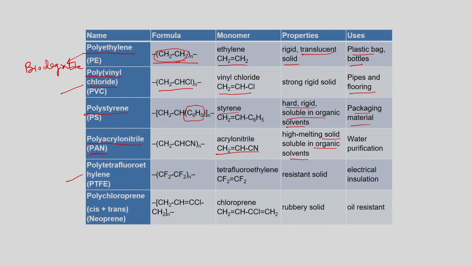Then PTFE, polytetrafluoroethylene, CF2 is the basic monomer. It is a resistant solid, it is used for electrical insulation. Polychloroprene, so it is a combination of cis and trans. Polychloroprene is called neoprene, commercially it is known as neoprene. So, this is the structure, the chloroprene is the monomer, it is oil resistant. So, these are different uses.